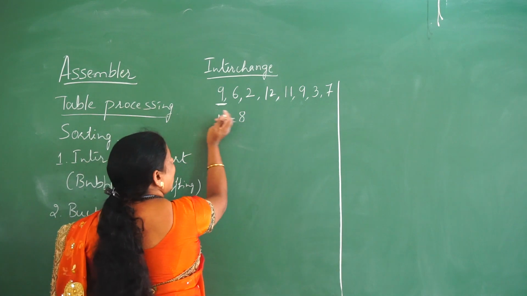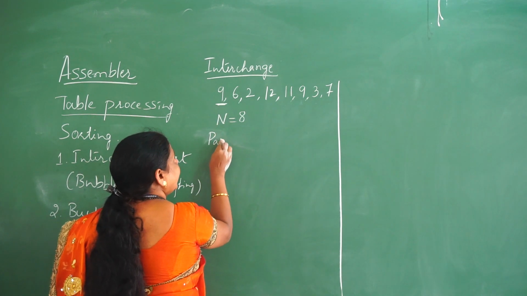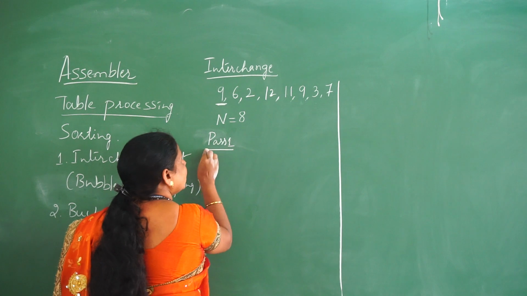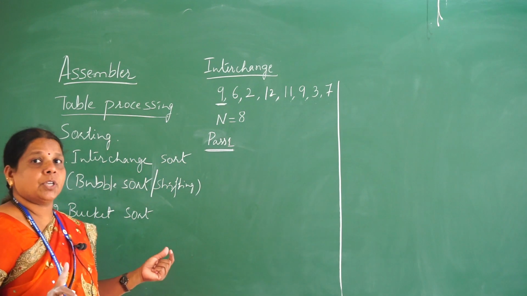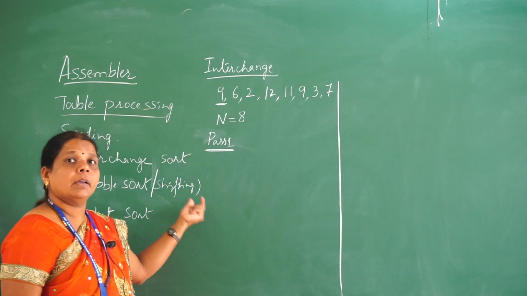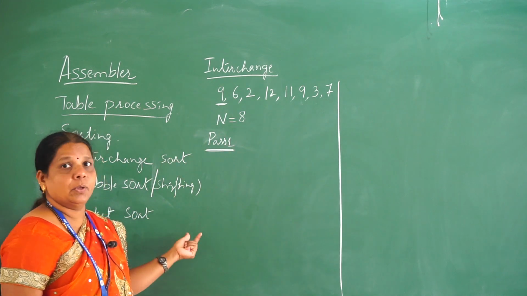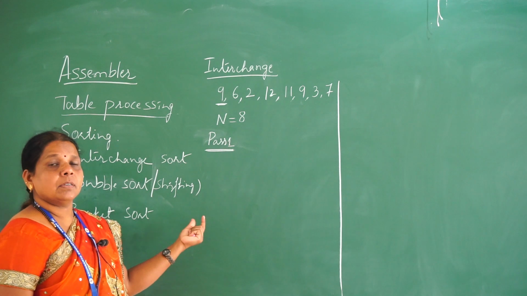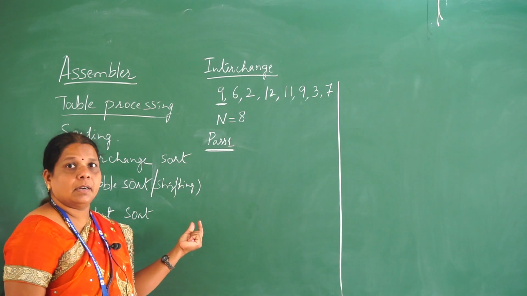These are called passes. Why are they called passes? Because one interchange process alone won't sort the entire array. It requires several comparisons with the key value. So each comparison round with the first element of the array is considered a pass.